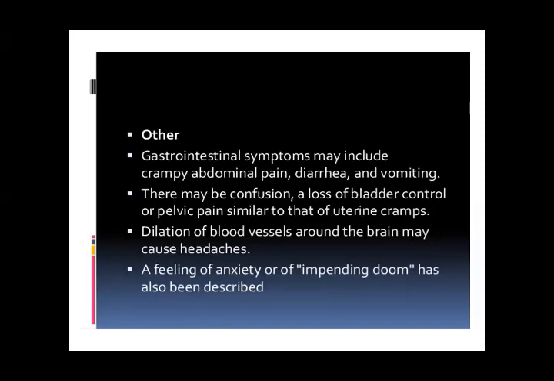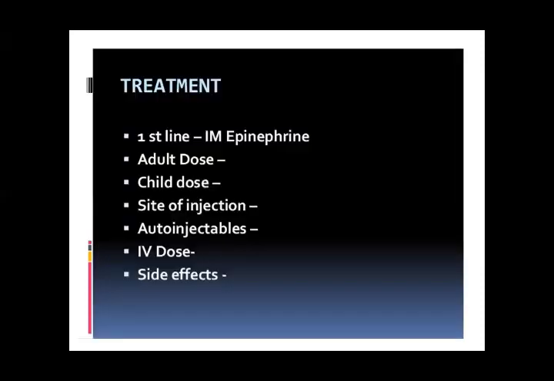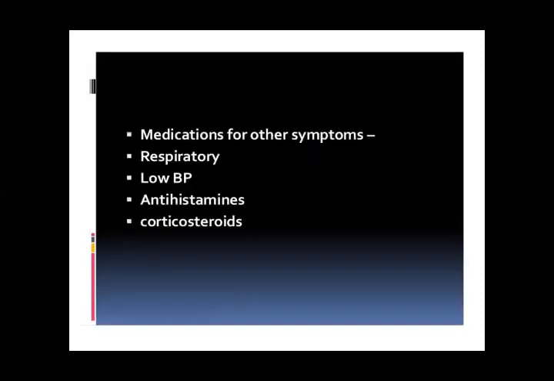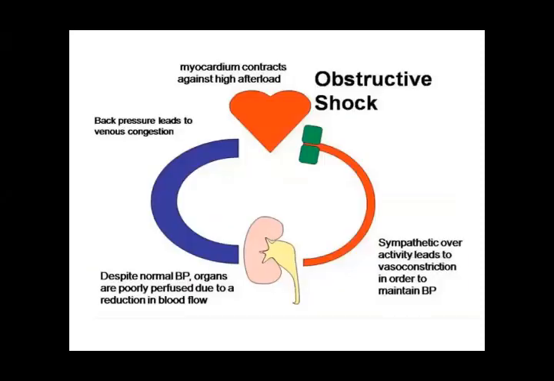Hypersensitivity shock, anaphylactic shock. This is the anaphylaxis diagrammatic representation to make you more clear. Management, you should know the main words.